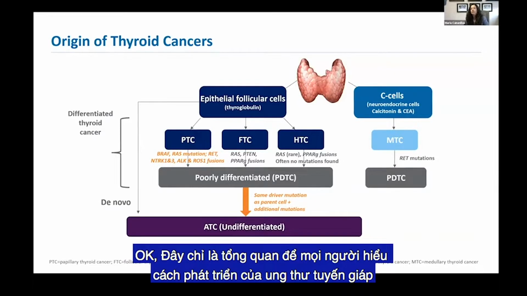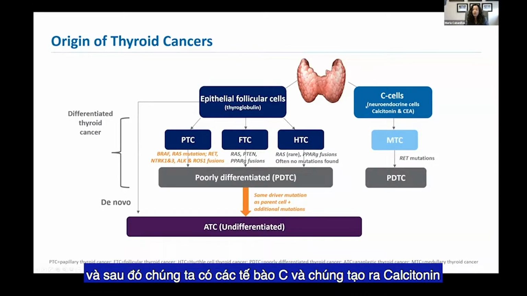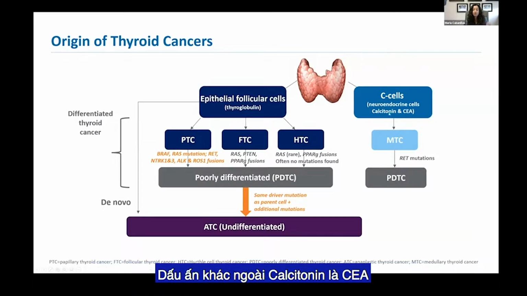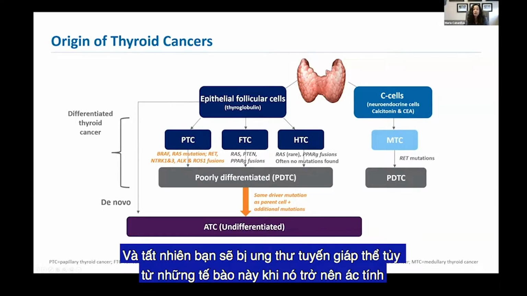Okay, so just as an overview so that people understand how these thyroid cancers develop, essentially we have two major cells in the thyroid gland, the epithelial follicular cells, which produce thyroglobulin, and then we have the C cells, and those produce calcitonin. Our tumor markers are calcitonin and CEA. These are neuroendocrine cells, and of course you get medullary thyroid cancer from those malignancies.